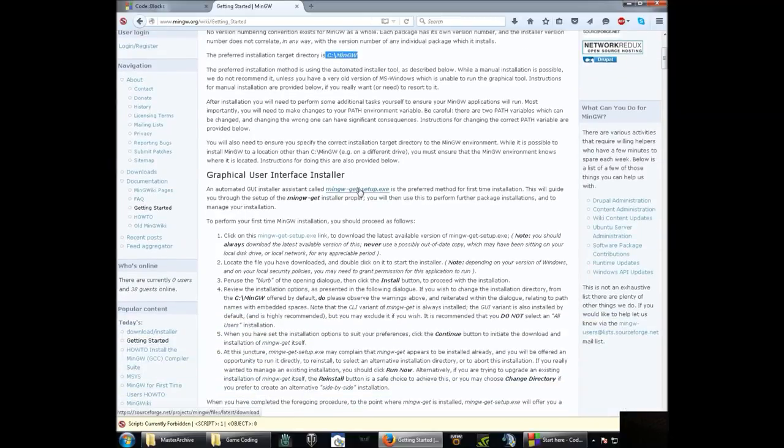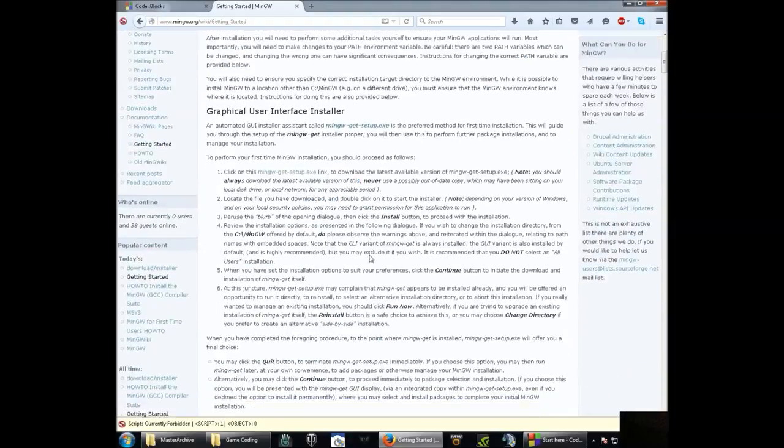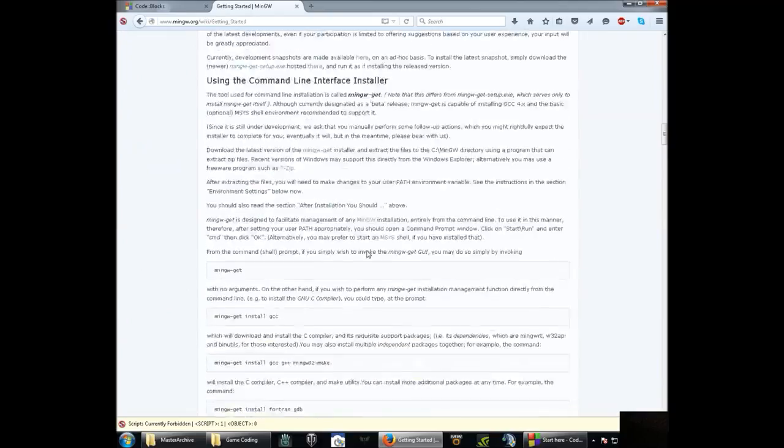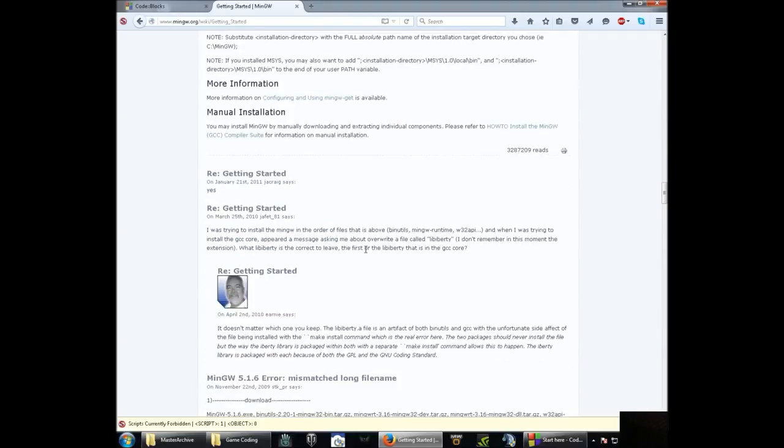Here we go. mingw-get-setup.exe. Download this, and when it gets done downloading, you're going to do one more step. I don't think there's a screenshot of it, but there'll be a screen of check boxes.